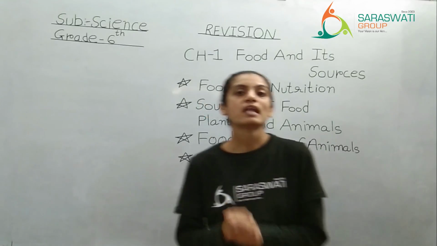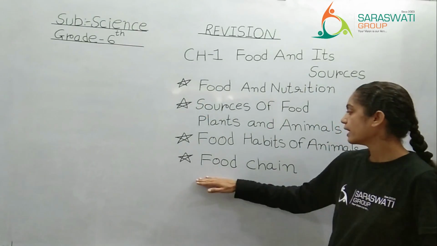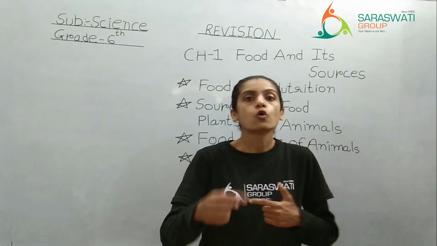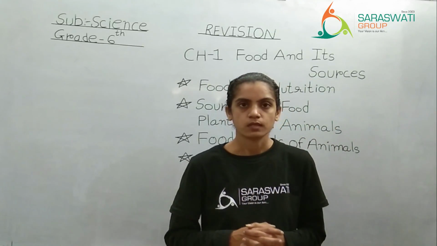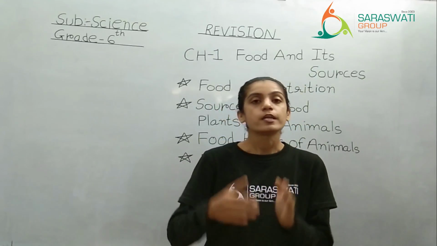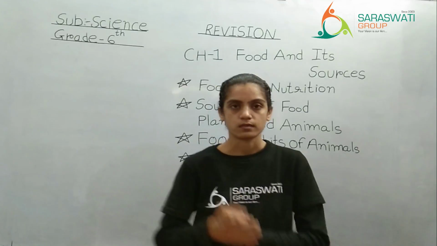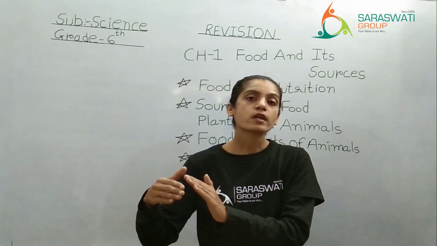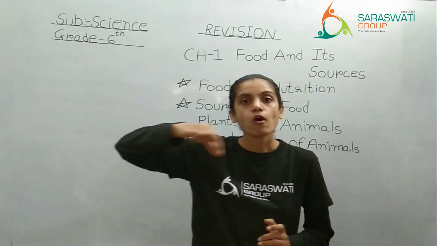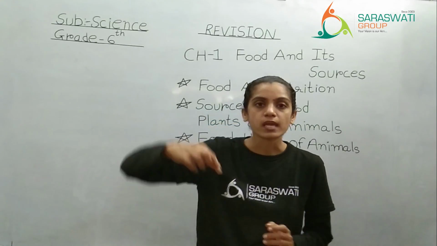Moving further to the last topic of that chapter, that is food chain, which means who eats whom. Grass is eaten by deer. Deer is eaten up by lion. Lion's dead body is eaten up by scavengers. So they are forming one type of chain.